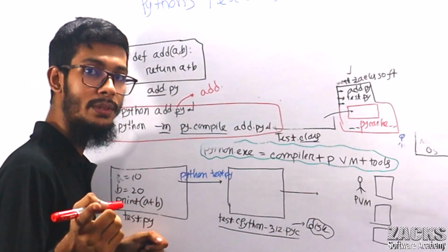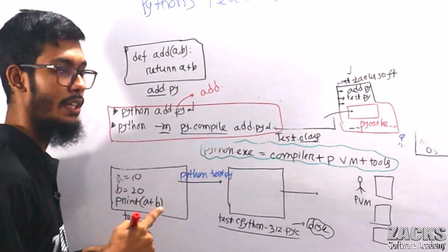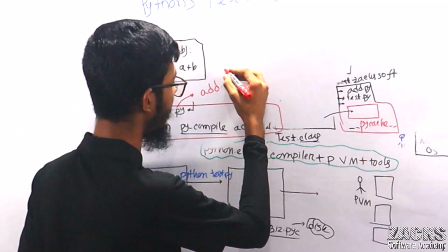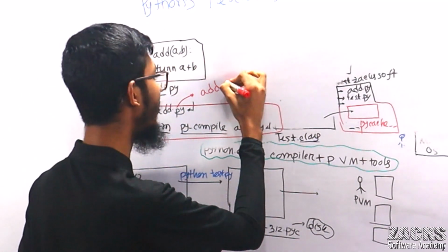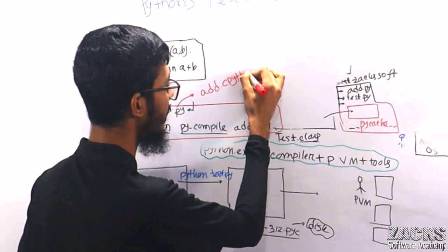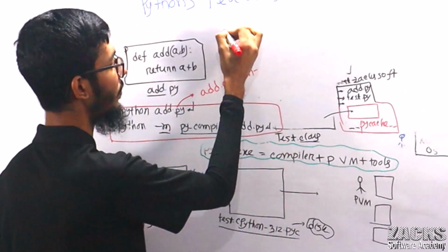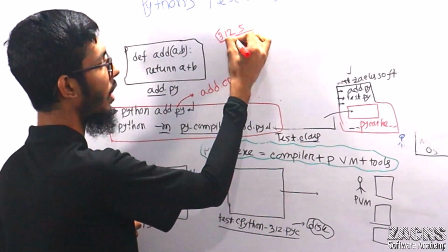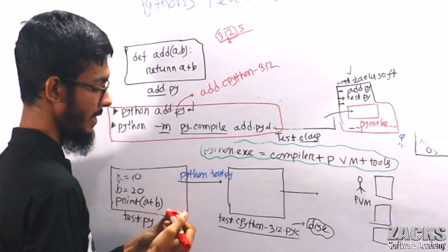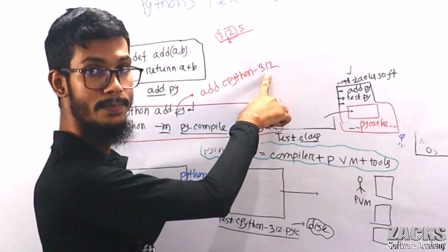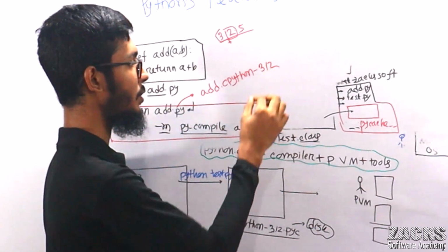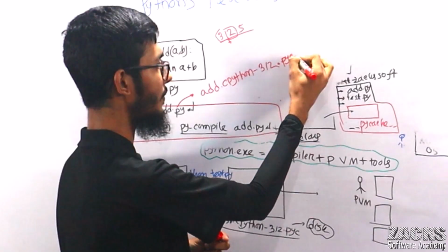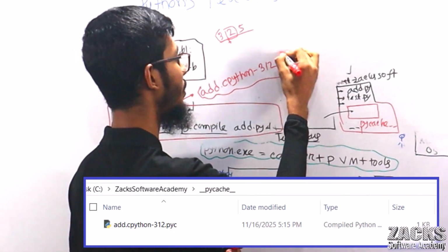The default general purpose flavor is CPython, which we download. So if you are using, for example, 3.12.5, it will keep 312, meaning the major version is 3 and the minor version is 12. Then you will get the bytecode with the .pyc extension. So right now, have you got this point?